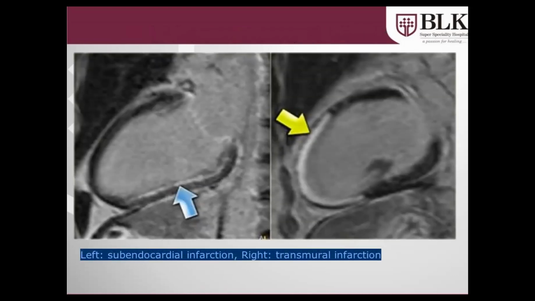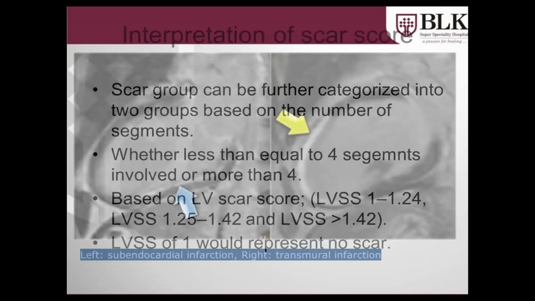Before moving forward, just going back to the previous image, if we are talking about this particular segment here, this will be assigned a score of 2 since it is less than 50% involvement. And in the same image, the normal reference segment will be assigned a score of 1. And on the yellow part of the image, this is a transmural infarct, so this particular segment will be given a score of 3. So we add up and divide by 16.